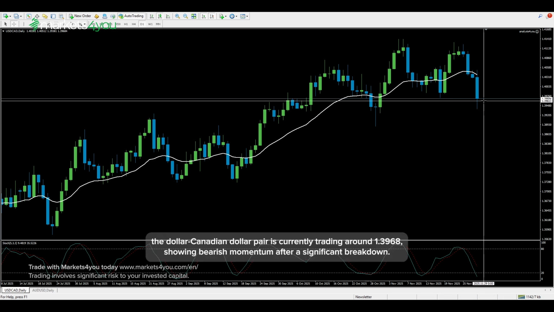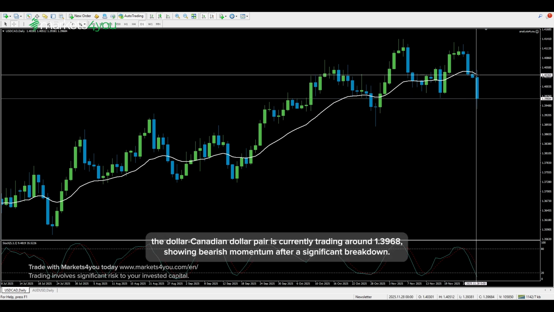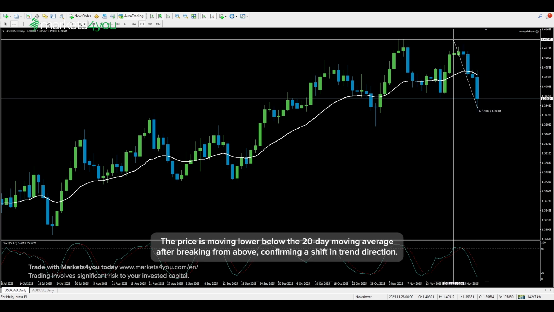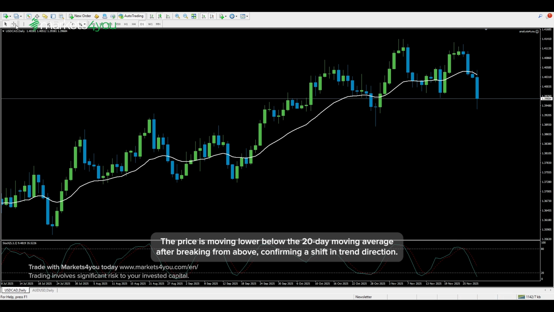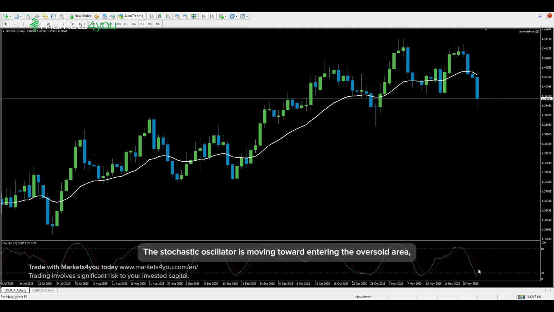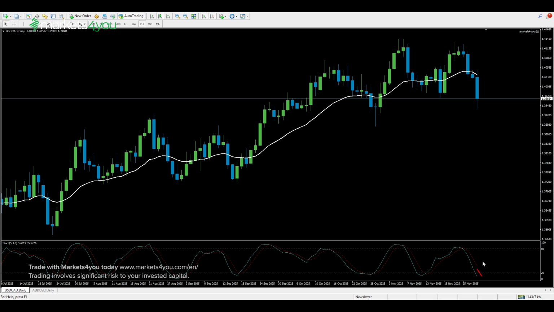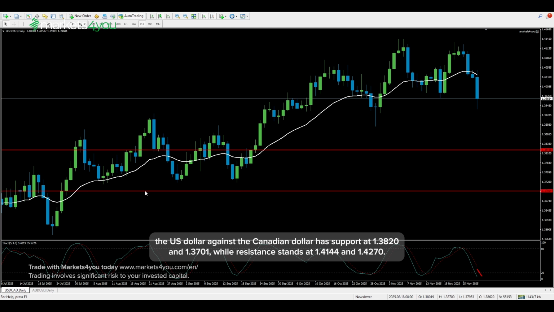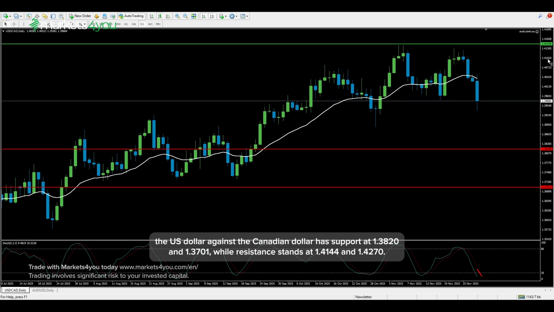Now, let's turn to the US dollar against the Canadian dollar. On the daily chart, the dollar-Canadian dollar pair is currently trading around 1.3968, showing bearish momentum after a significant breakdown. The price is moving lower below the 20-day moving average after breaking from above, confirming a shift in trend direction. The stochastic oscillator is moving toward entering the oversold area, suggesting strong selling pressure but also potential for a near-term bounce. Looking at key levels, the US dollar against the Canadian dollar has support at 1.3820 and 1.3701, while resistance stands at 1.4144 and 1.4270.